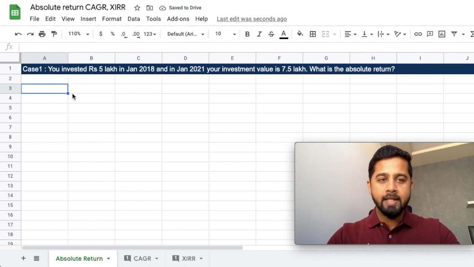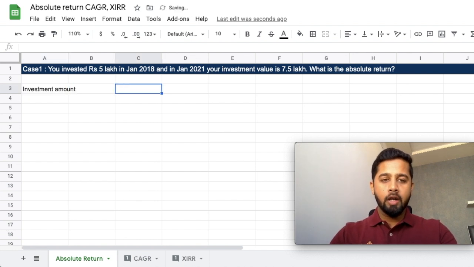In the first case, you invested rupees 5 lakh in January 2018, and in January 2021, your investment value has become 7.5 lakh. So what is the absolute return? To calculate this, you just put your investment amount, which is your 5 lakh, then your investment value, which is your 7.5 lakh.